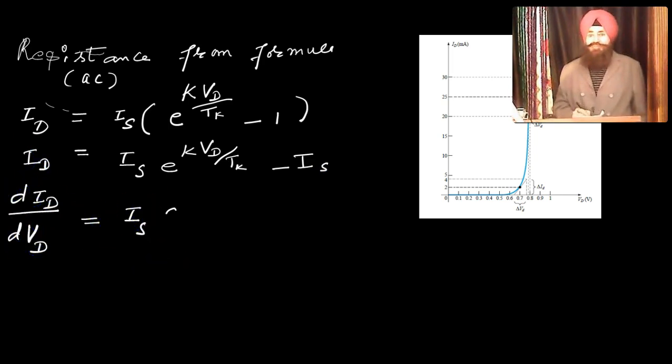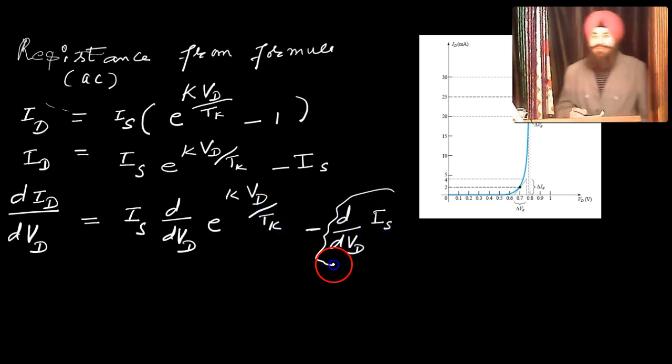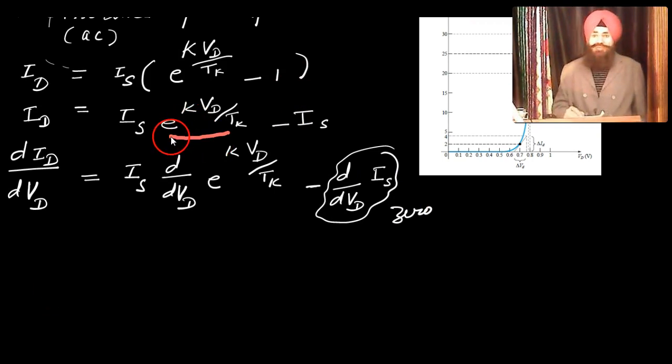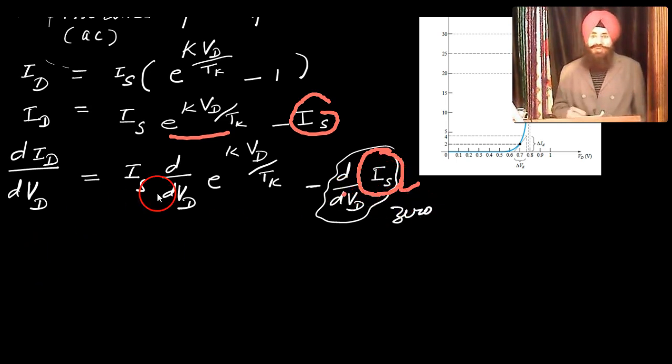Differentiating it, dID over dVD, means differentiating this equation with respect to the diode voltage. Is is constant. So this is the differentiation of e raised to the power of the factor, and the differentiation of Is. Because Is is the reverse saturation current, it is a constant quantity for a diode, so its differentiation becomes 0. So only the differentiation of this factor remains.